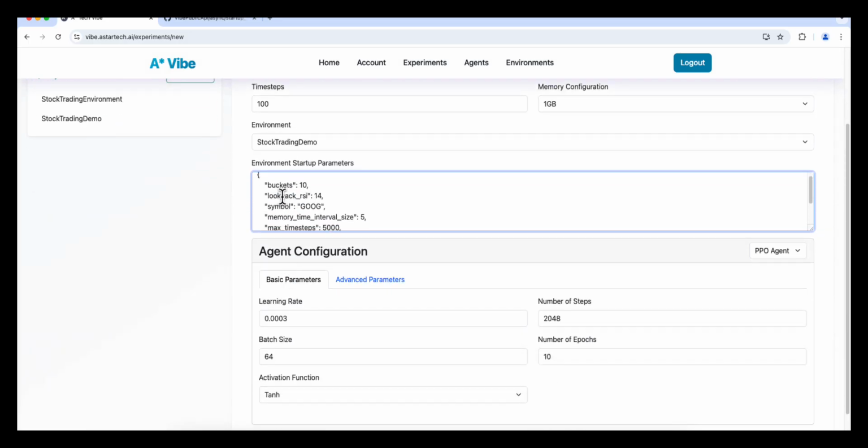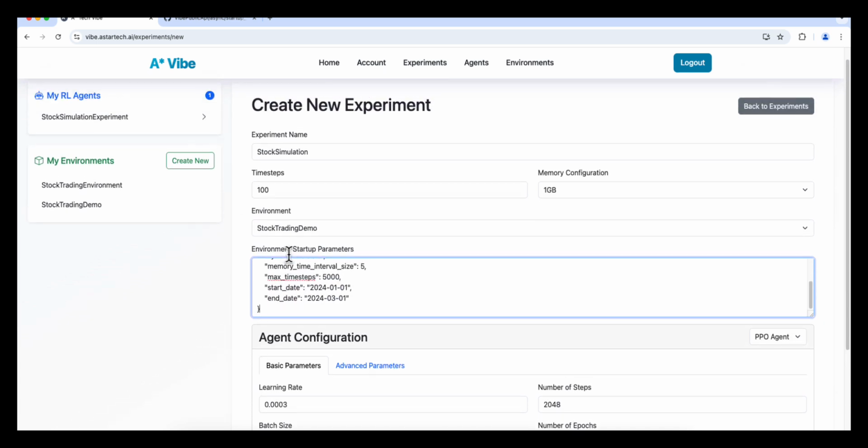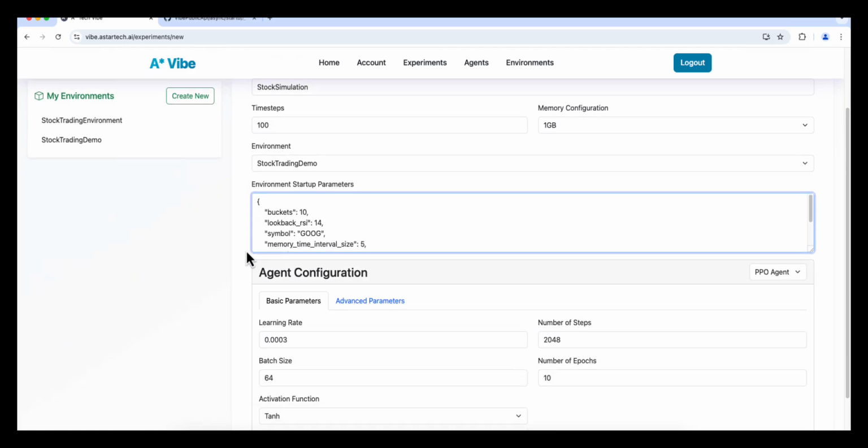This startup parameter map is what allows us to repeatedly schedule the experiment with different initial conditions. So this is one of the most critical portions, and I'll return to this in just a bit. Just for the time being, let's remember that buckets, loopback, RSI, symbol, memory interval size, start, and end date are what the startup parameter map was for this environment.